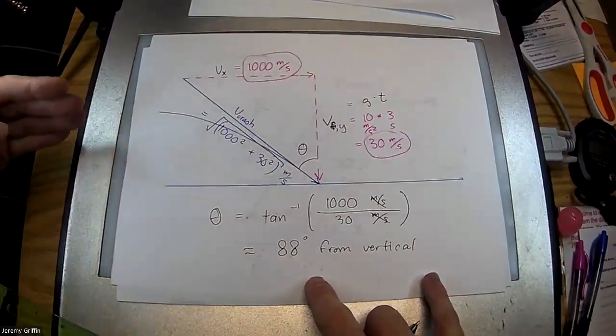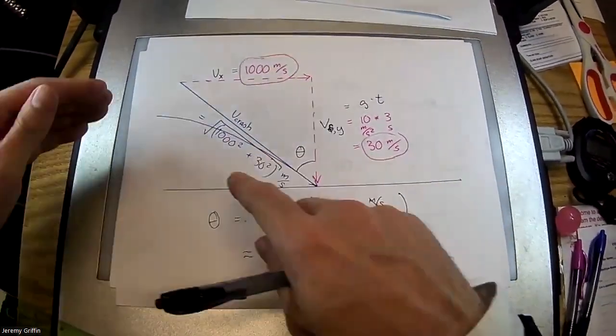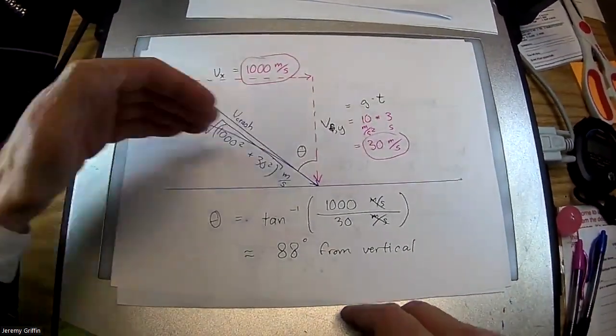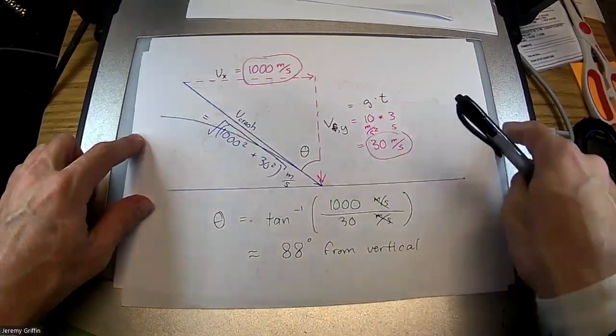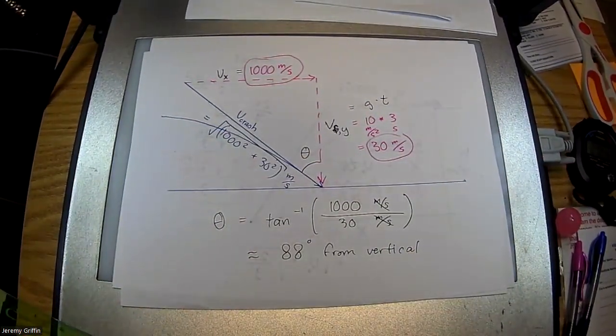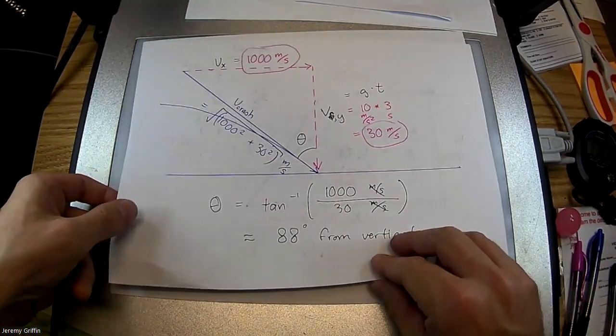That means that's a really shallow parabola. That cannonball went a long way, like 3 kilometers, just to fall like 45 meters. So it's a really shallow parabola. That cannonball's just going to skip like that. Let's get that. You guys good? Okay. So there we go. All right, any questions on that one?